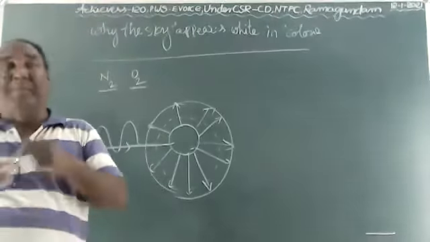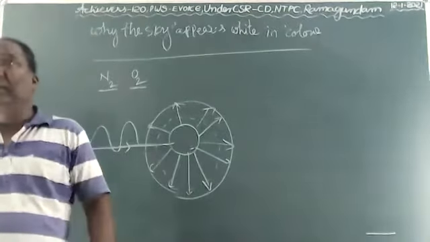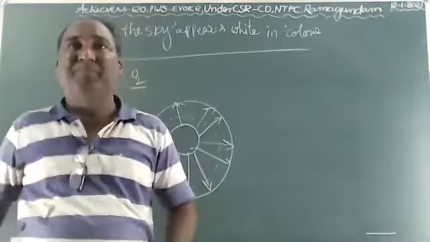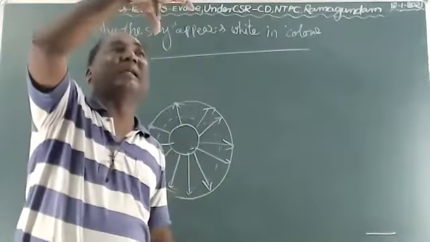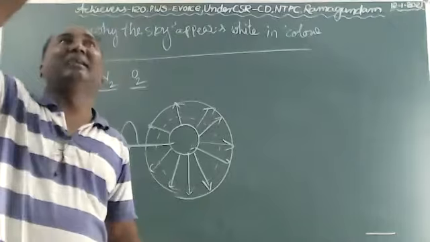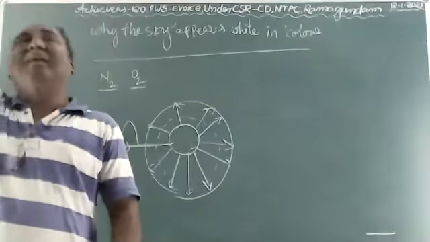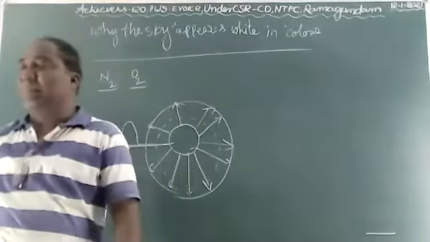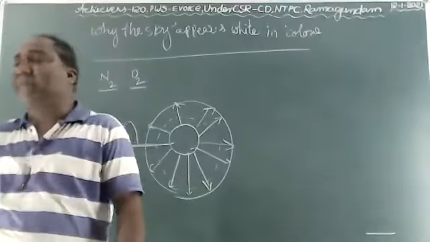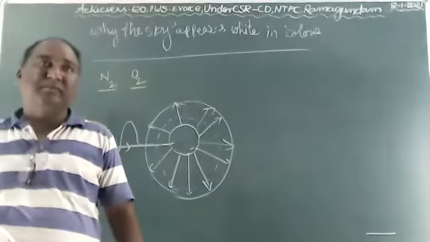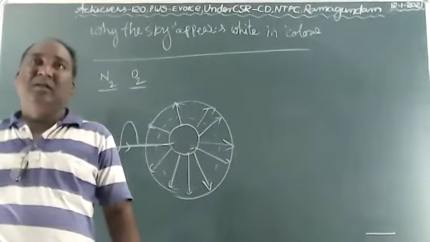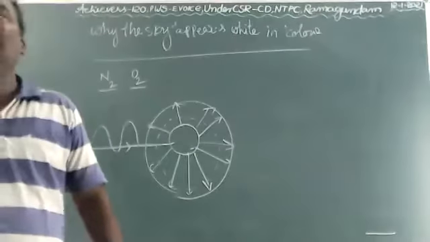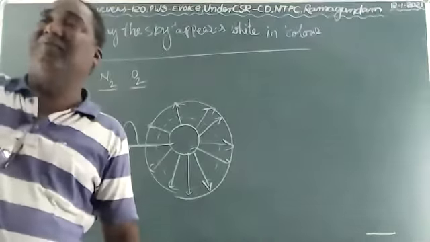Not only that, in the summer season the temperature is very high and the water gets evaporated. The evaporated water is spreading in all directions, which means our atmosphere consists of many water vapors.